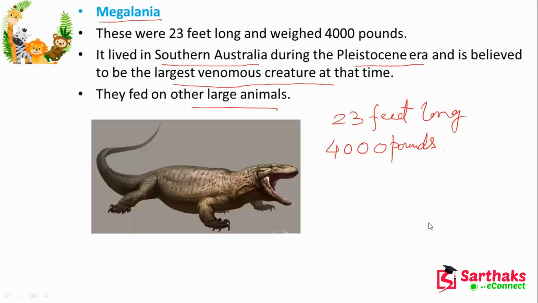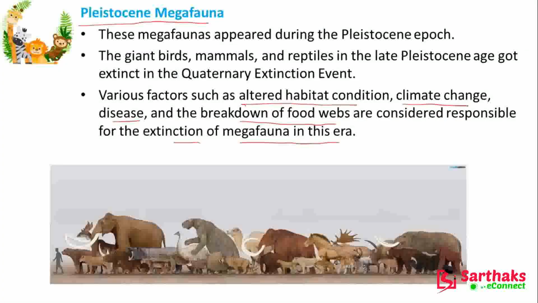Now Megalania. These were 23 feet long and weighed 4,000 pounds, and lived in southern Australia during the Pleistocene era. It is believed to be the largest venomous creature at that time, and they fed on other large animals. The total weight is 4,000 pounds and the length 23 feet, so the weight is very high.